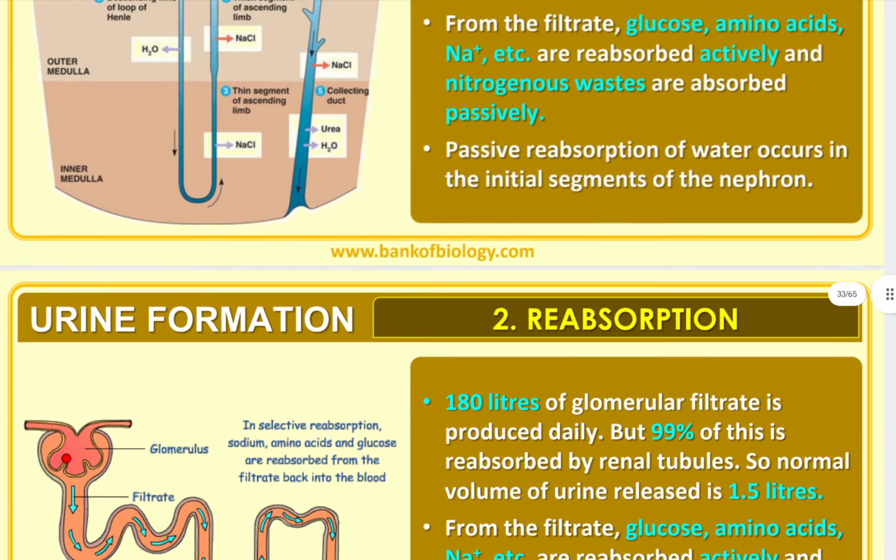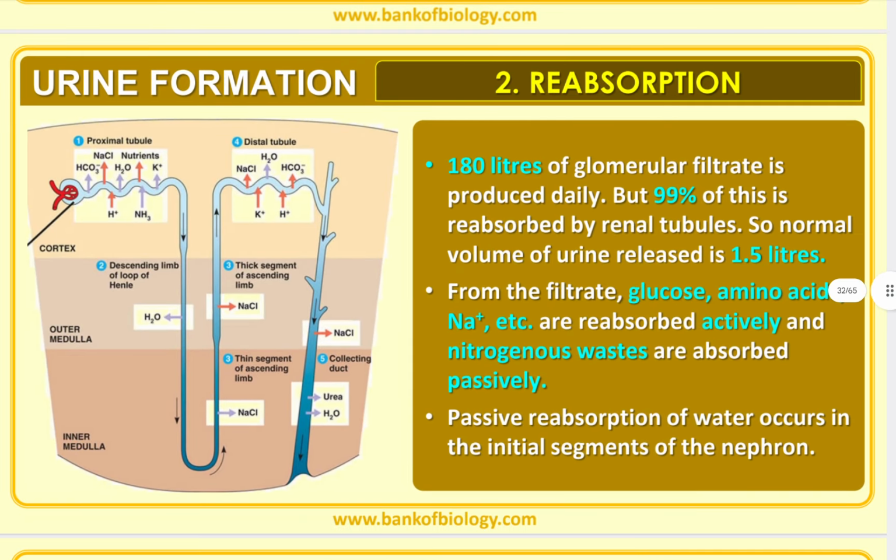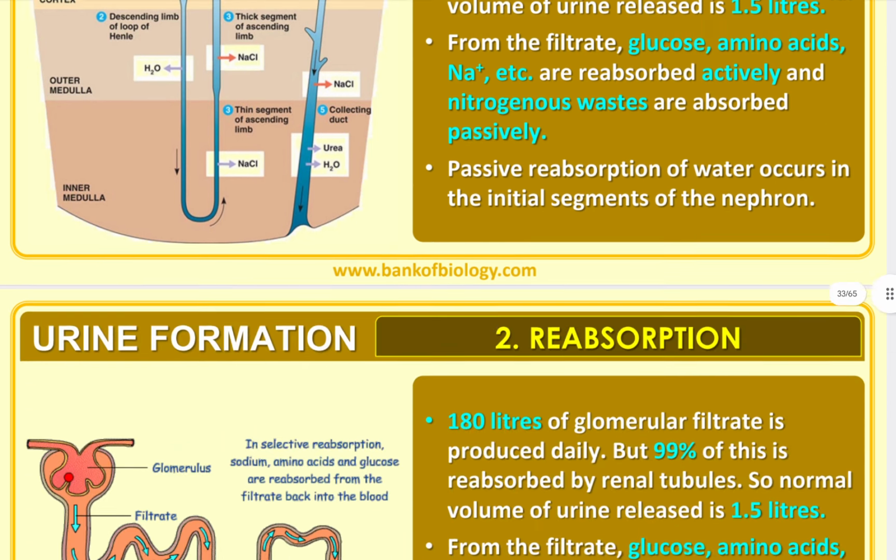Here the same terms are given. See the diagram. In this diagram you can see cortex, outer medulla, inner medulla portions, and how the nutrients are absorbed in PCT, then in descending loop of Henle, then in the thin segment of the ascending limb and the thick segment of the ascending limb, and then DCT. Finally, in the collecting duct also you can see some NaCl, urea and H2O are removed to maintain osmolarity. Remember the term osmolarity.